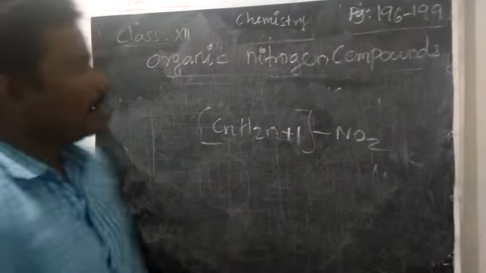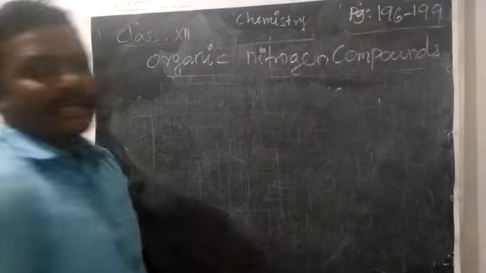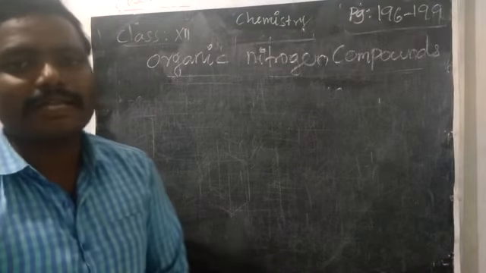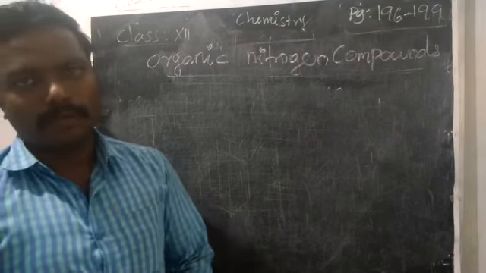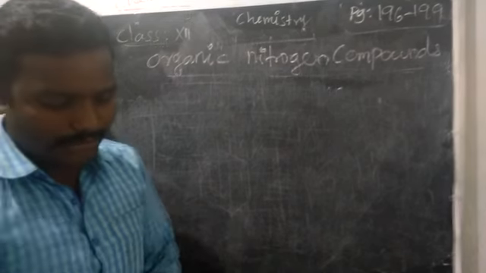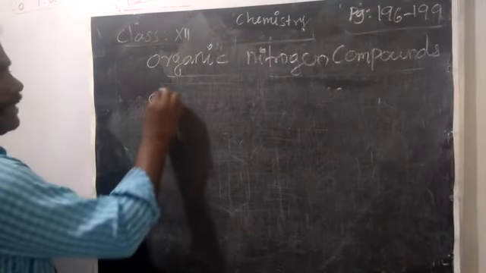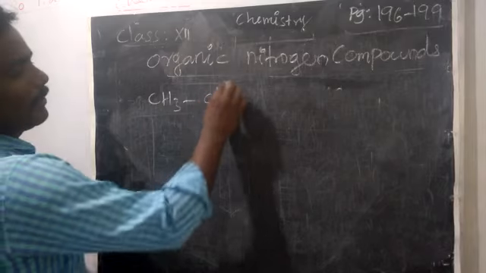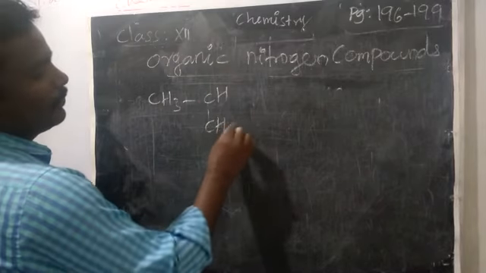Okay, right. Now the nomenclature for nitro compound. What do you mean nomenclature? Giving name. Okay, so some important compounds we will see, particularly for a branched compound.